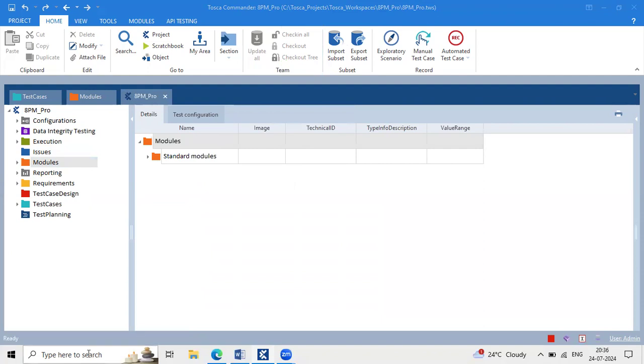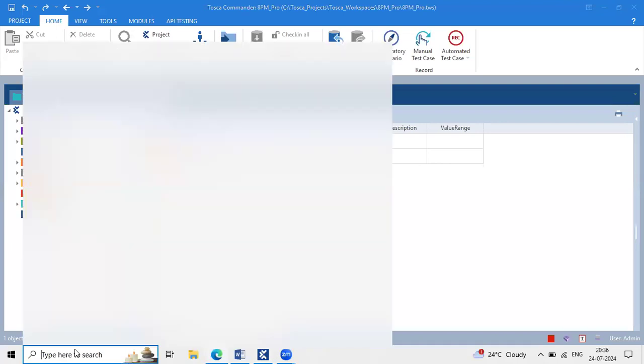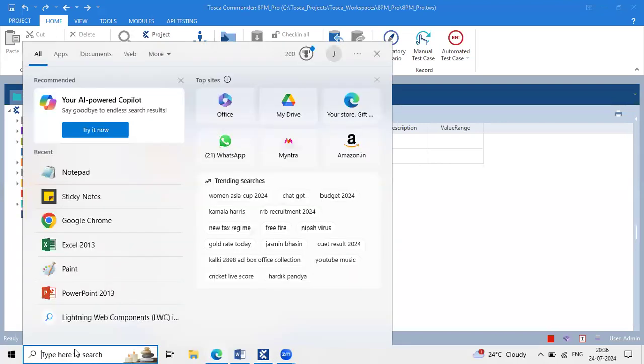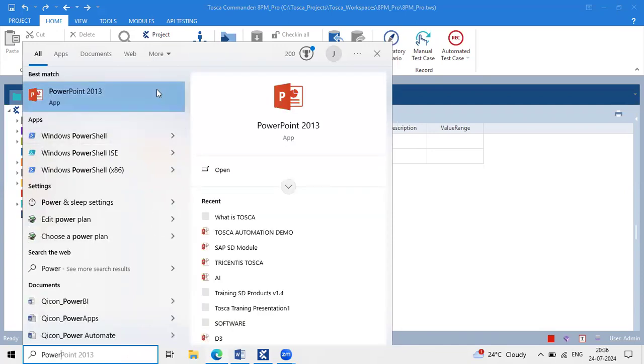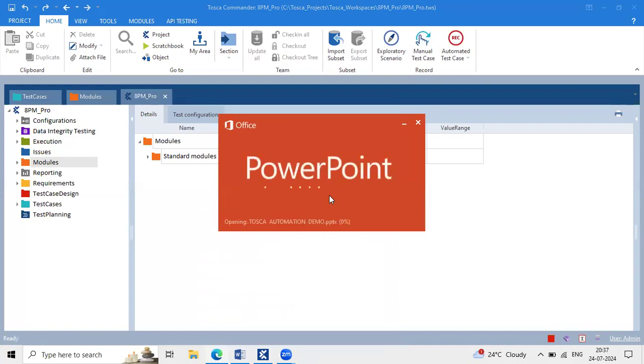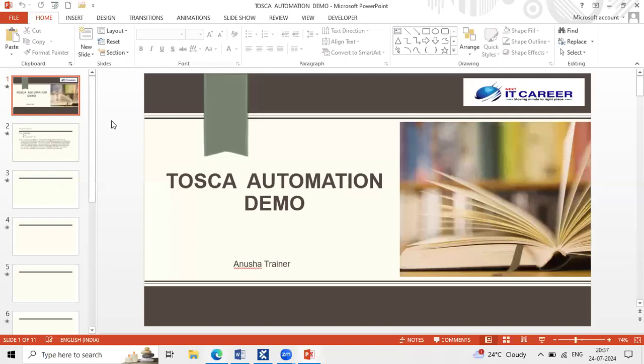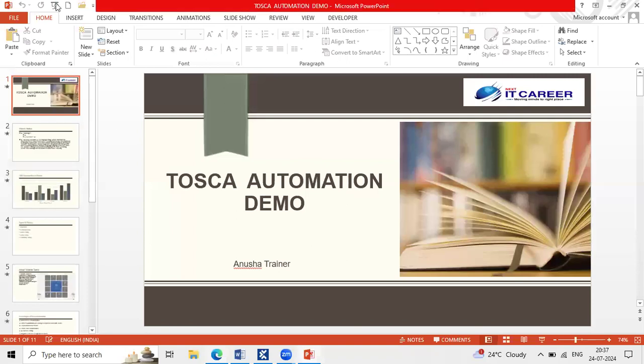Next, I'll show you how to create a multi-user environment. Before going to that, I'll show you the architecture of Tricentis Tosca, so that you are aware of the things. I have slide documentation, but yesterday I missed showing it to you. Anyway, we discussed all these points clearly.